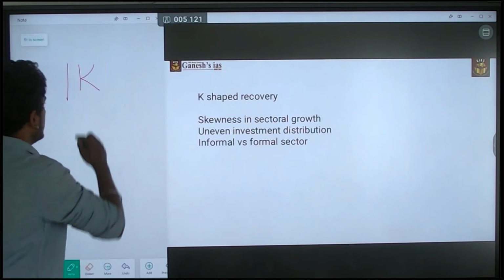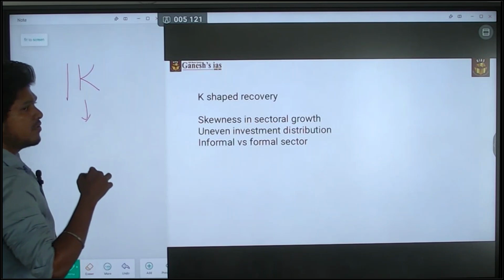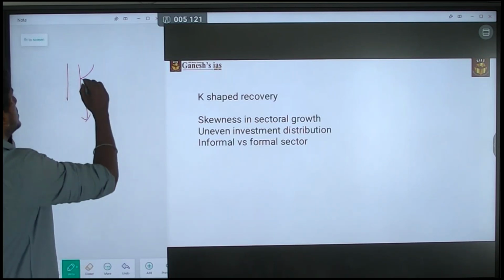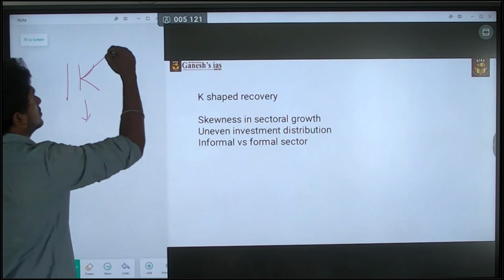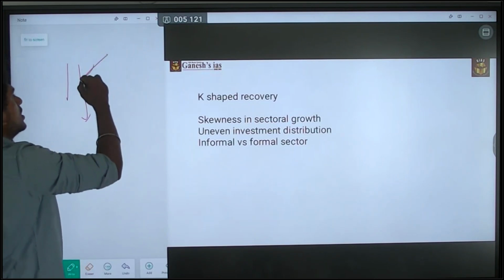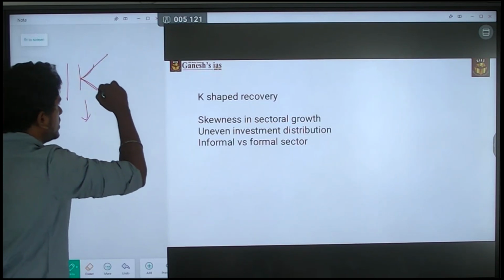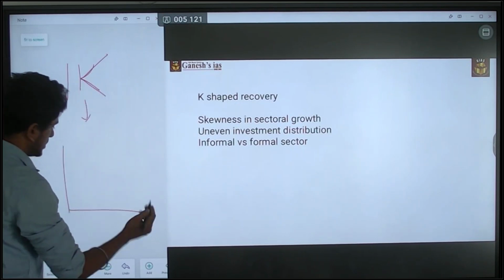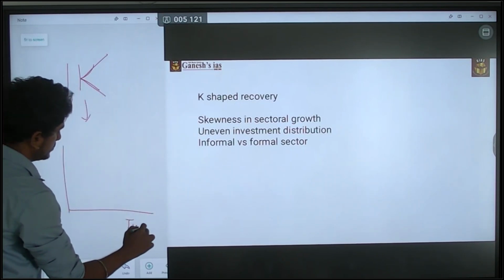Here you have to say what a K-shaped recovery is, which means certain sectors are growing after this COVID-19 and certain other sectors are not growing, they are falling down. This is the graph, this is the time period.